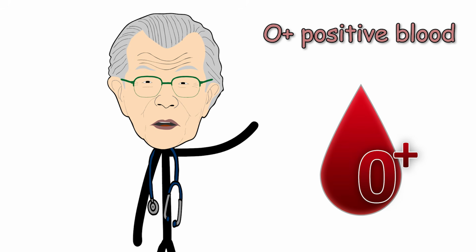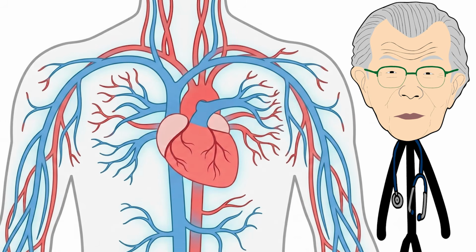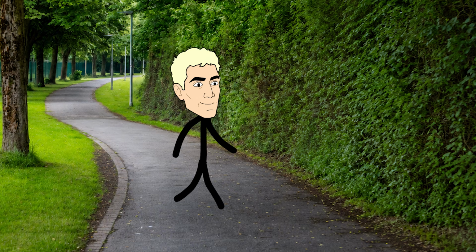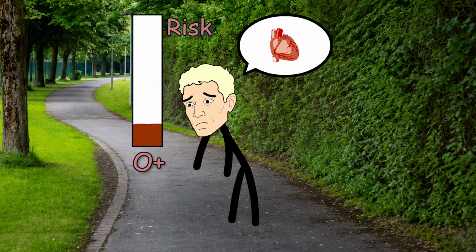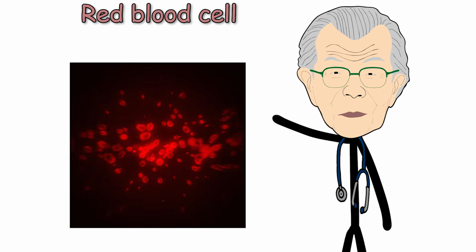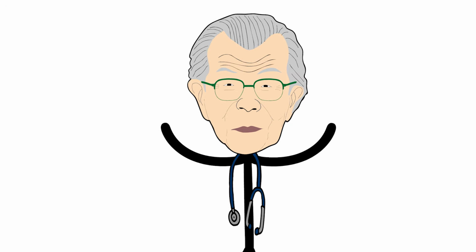O positive. If you have O positive blood, your primary biological advantage lies in your cardiovascular system, where you possess a significantly lower risk of heart attacks and blood clots compared to other blood groups, because your red blood cells lack A and B antigens, the specific surface sugars found in non-O types.